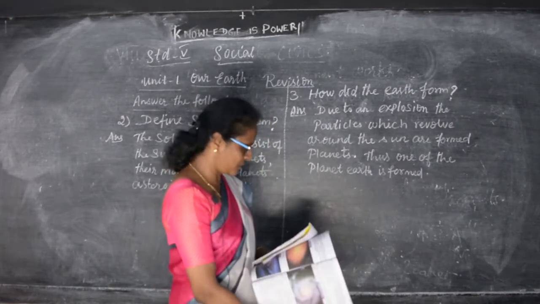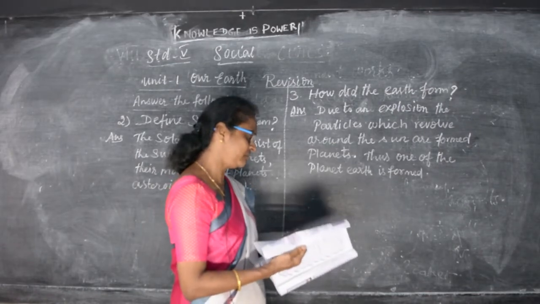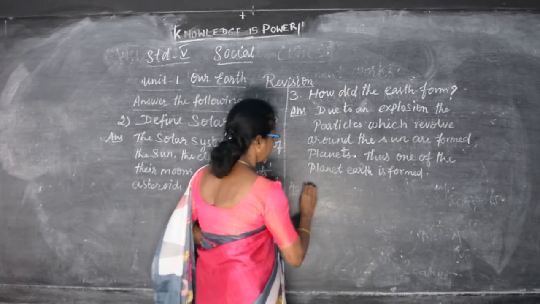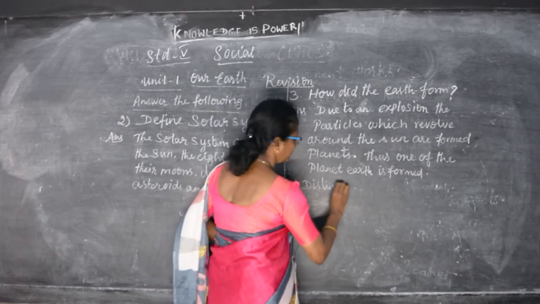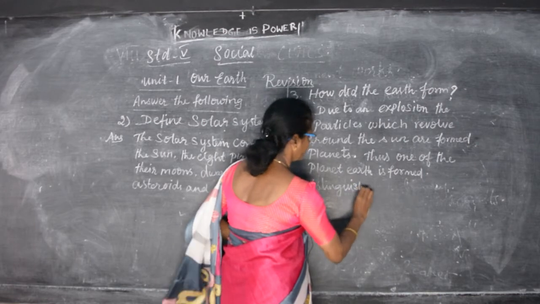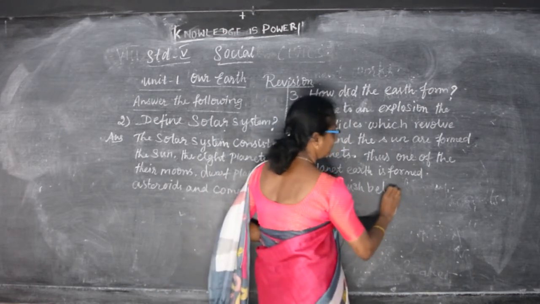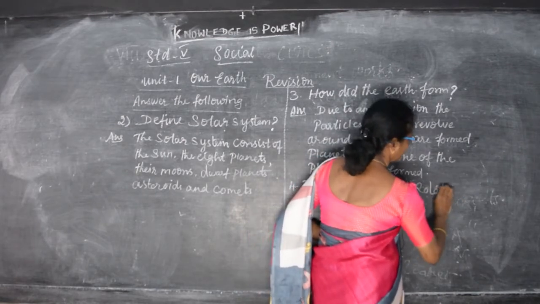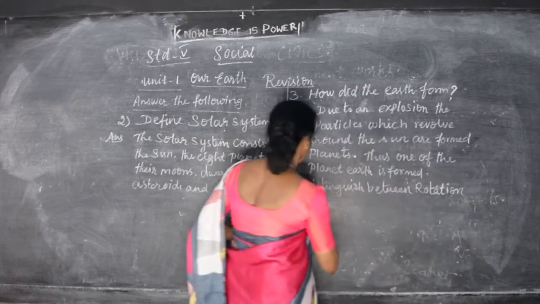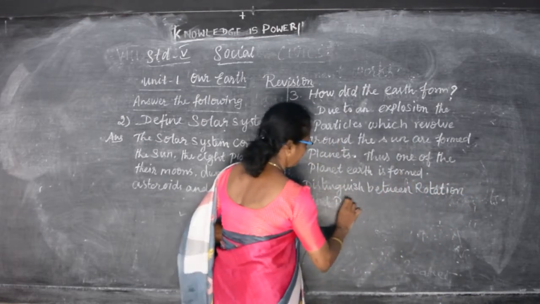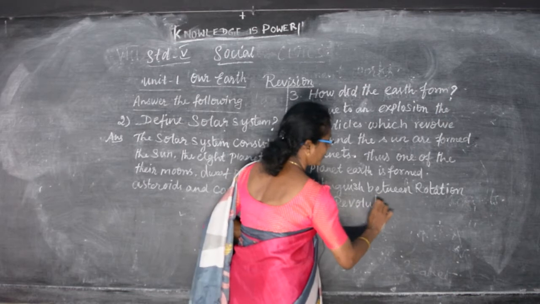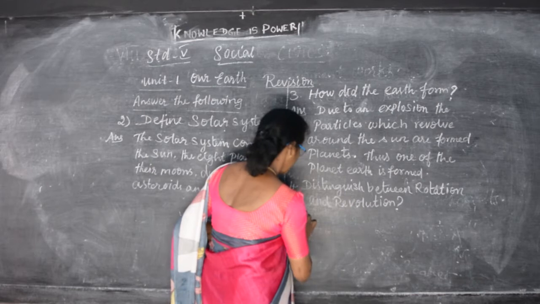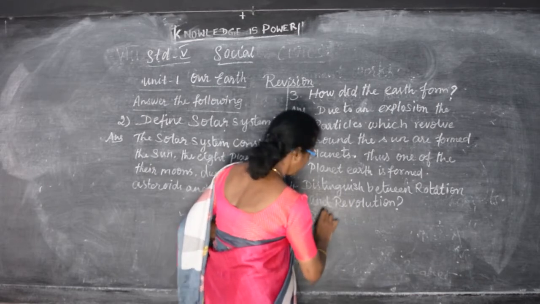Then, the next question, the fourth one is, distinguish between rotation and revolution. What do you mean by rotation and revolution? So, the answer. First one, rotation.